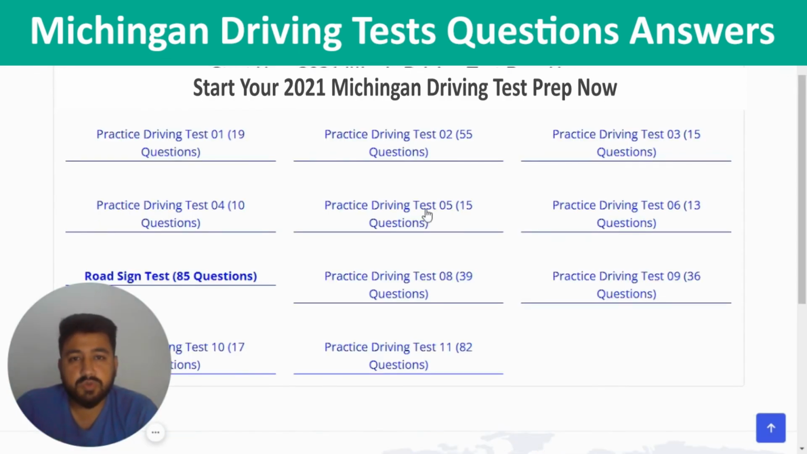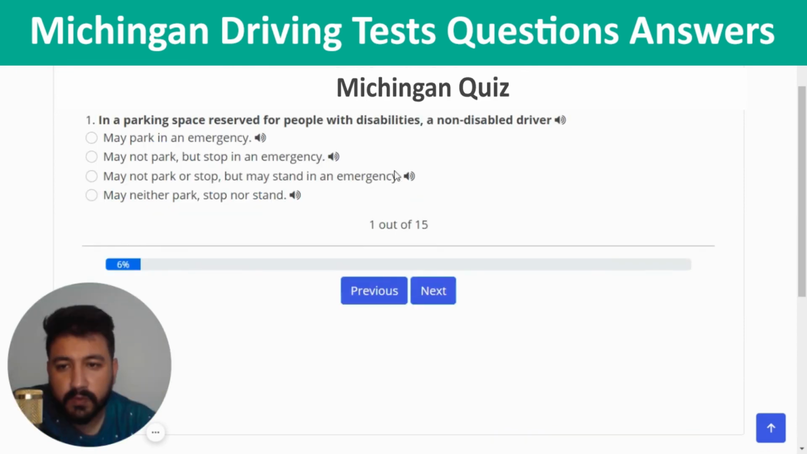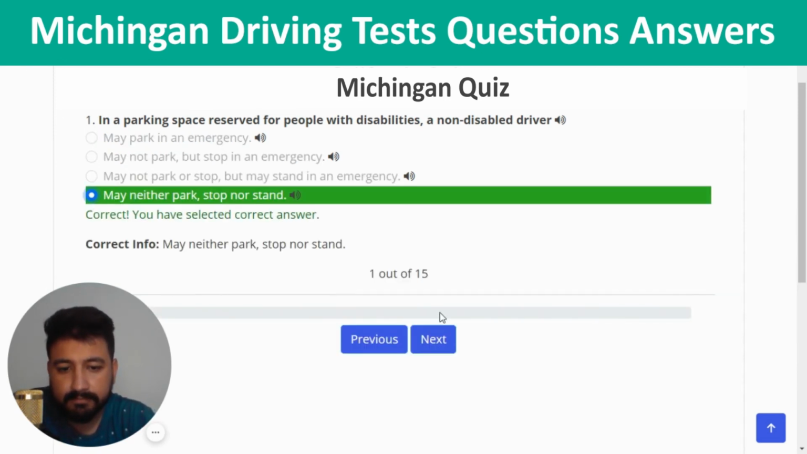So it's time to move to the last quiz, which is number 5, and this quiz has 15 questions. So let's click on practice driving test number 5. The first question is, in a parking space reserved for people with disabilities, a non-disabled driver. The right answer of this question is the last one, which is may neither park, stop nor stand. Yeah, next.